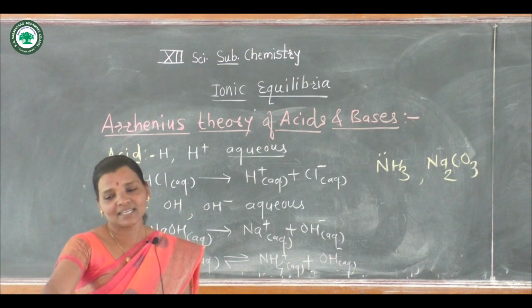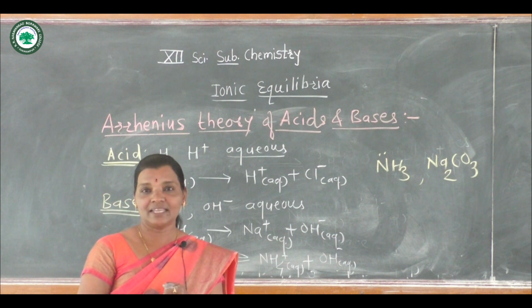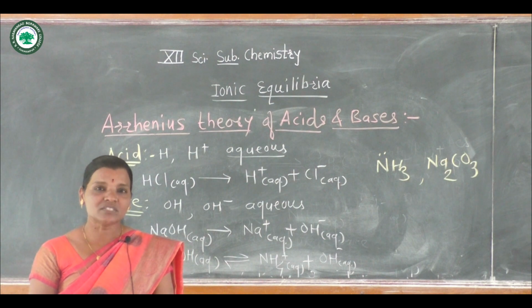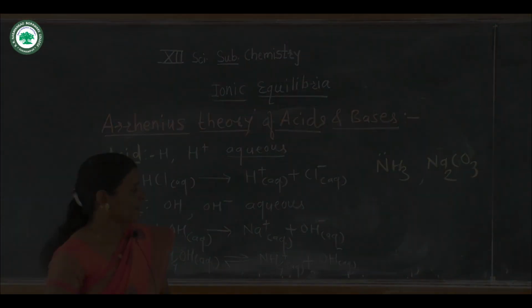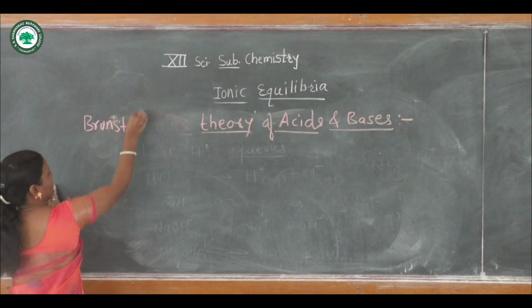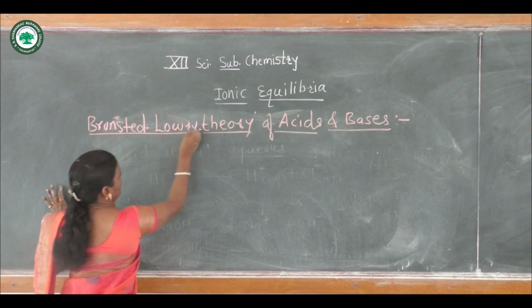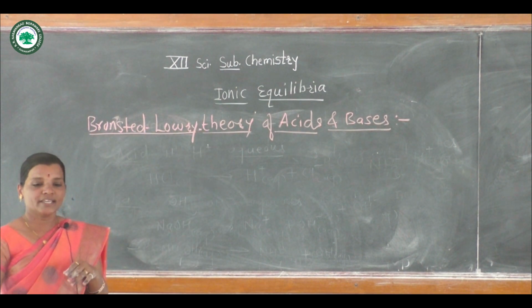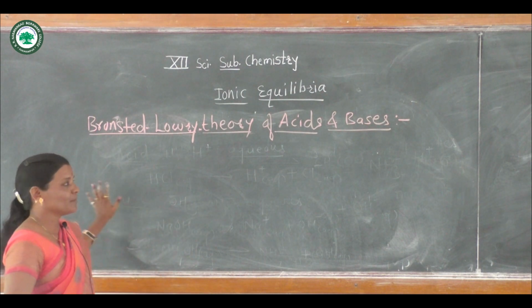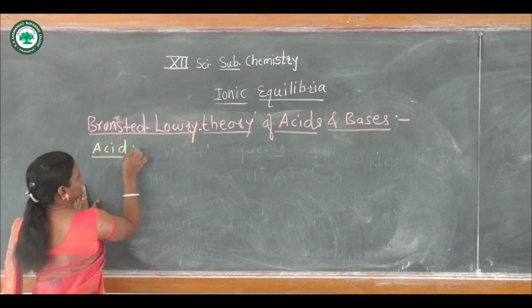Let us see the next theory, which is a very important and very interesting theory of acids and bases, and that is Bronsted-Lowry theory. Bronsted-Lowry theory of acids and bases. Now we will see what is meant by acid according to this theory.